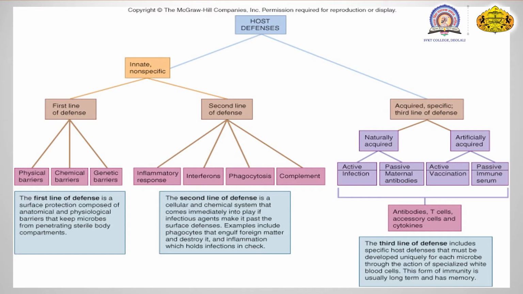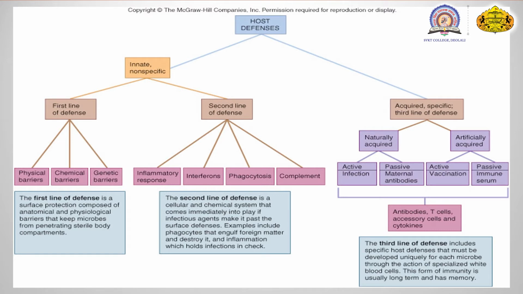In your first line of defense mechanism, there are some structural barriers present, which include the skin, the mucosa, and the hair present in the nostrils. These are some external types of defense mechanism. And in your second line, there is the internal type of defense mechanism. The first line includes the physical barriers, the chemical barriers, and the genetic barriers.